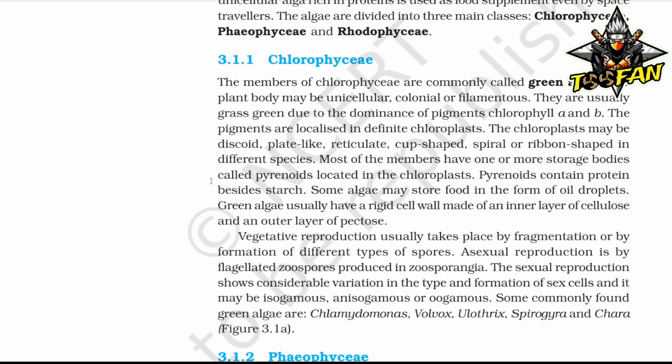Vegetative reproduction usually takes place by fragmentation or by formation of different types of spores. Asexual reproduction is by flagellated zoospores produced in zoosporangia. The sexual reproduction shows considerable variation in the type and formation of sex cells, and it may be isogamous, anisogamous, or oogamous. Some commonly found green algae are Chlamydomonas, Volvox, Ulothrix, Spirogyra, and Chara.